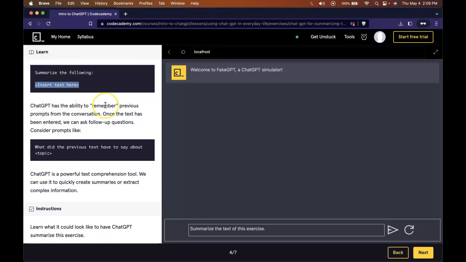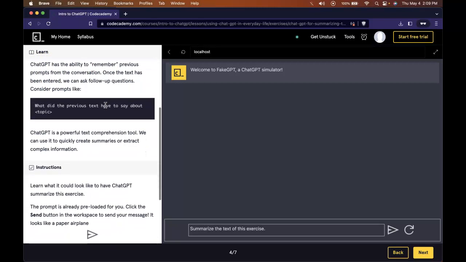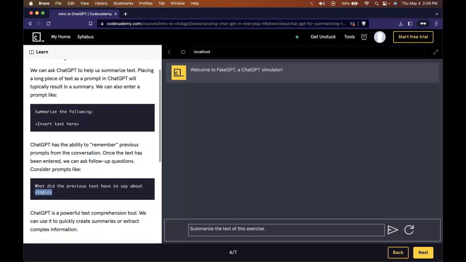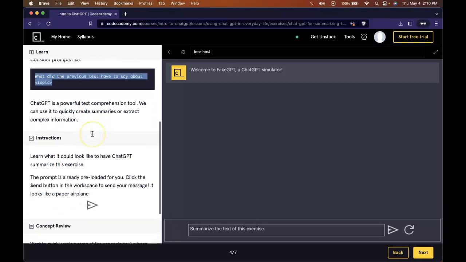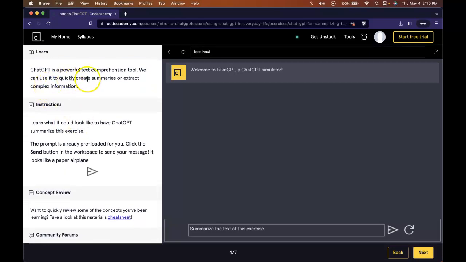ChatGPT has the ability to remember previous prompts from the conversation. Once the text has been entered, we can ask follow-up questions. Consider prompts like, what did the previous text have to say about, and then insert our topic. So if we say, summarize the following article, it'll give us a summary, but then we could inquire further about that summary or get more information regarding what was previously talked about. ChatGPT is a powerful text comprehension tool. We can use it to quickly create summaries or extract complex information.